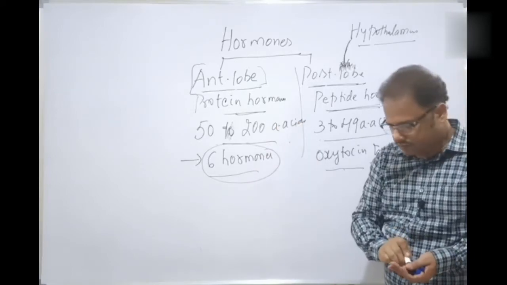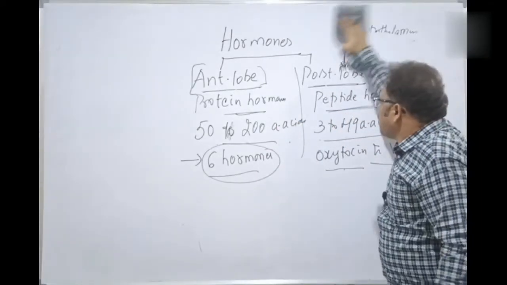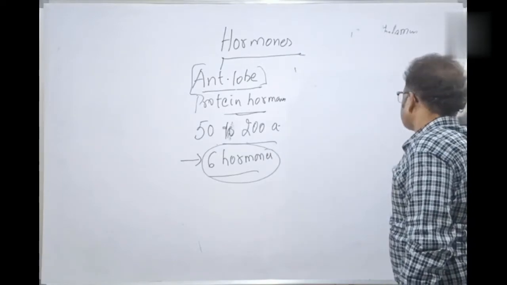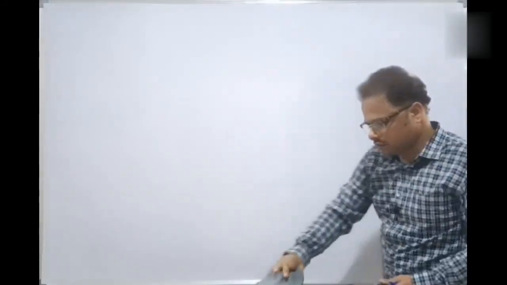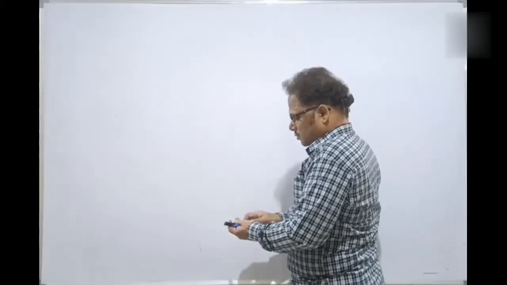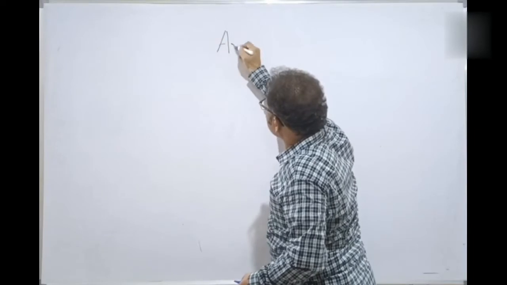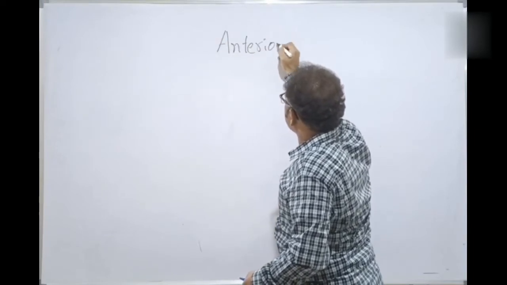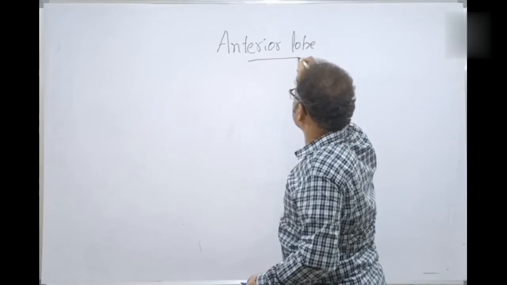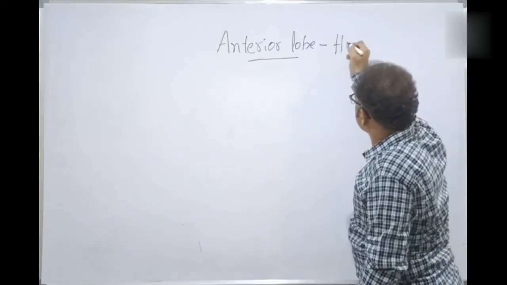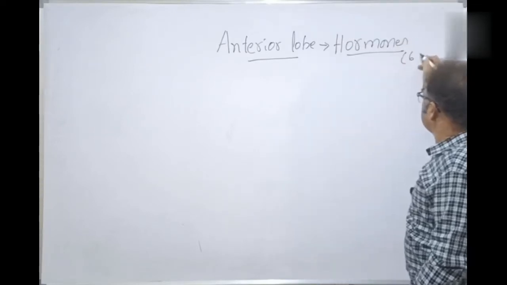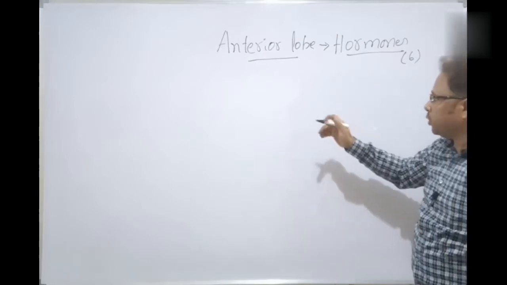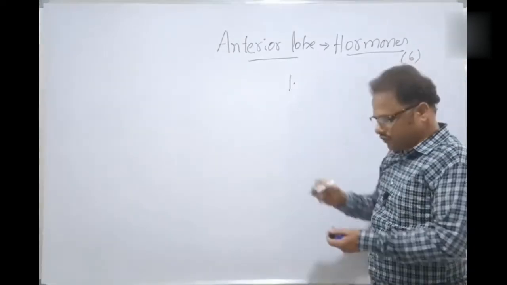Clear, students? 6 hormones released by the anterior lobe are called protein hormones, I told you. The first one, let's discuss what is the first one.